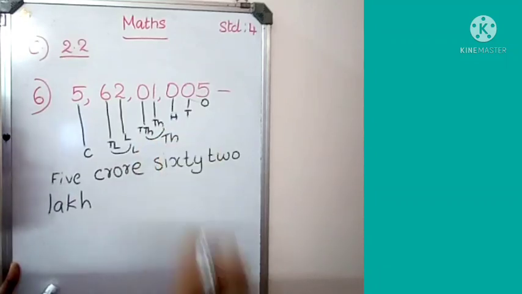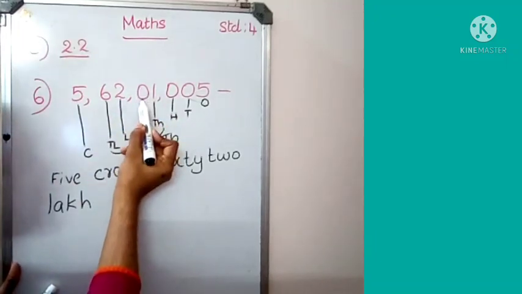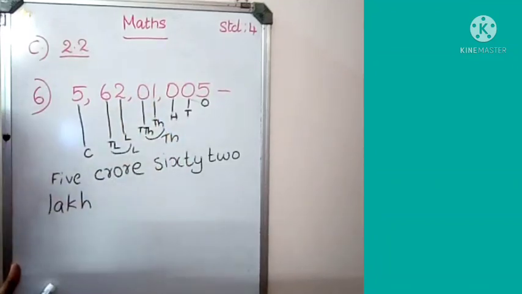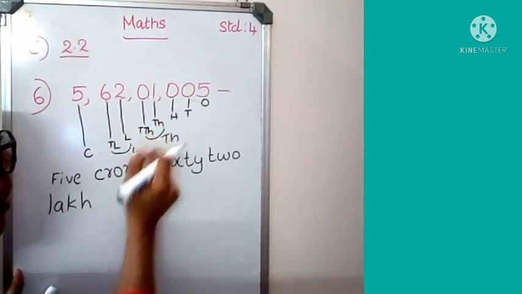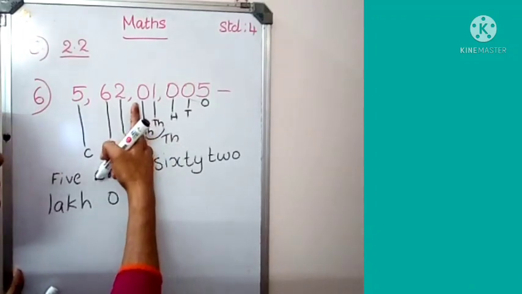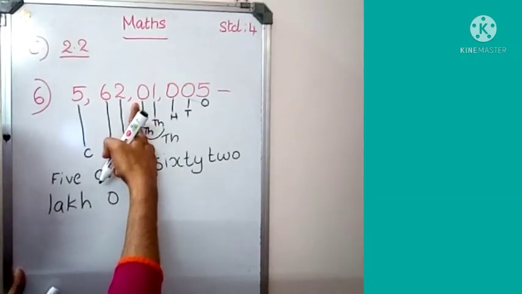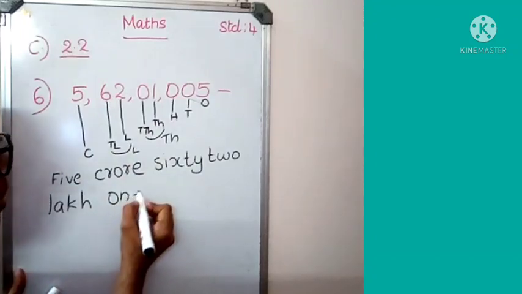It is the 1000 period. How many? Only 1000. Look here, 10,000 place is 0 and 1 in the 1000 place. So we need to write only 1000. After lakh we write 1000.